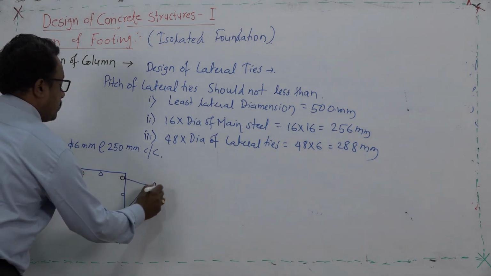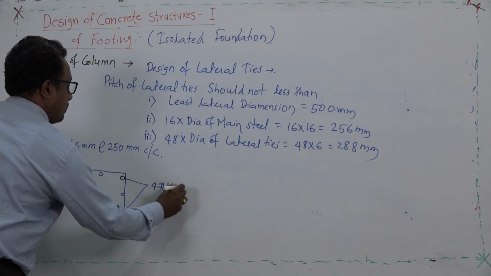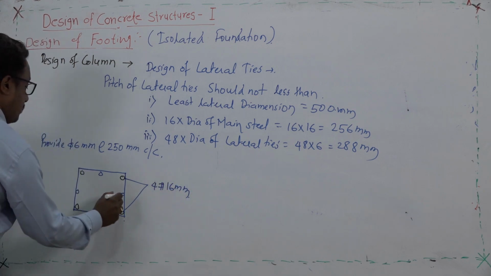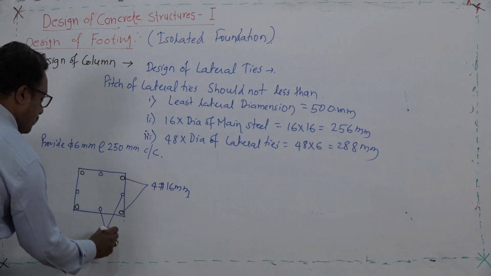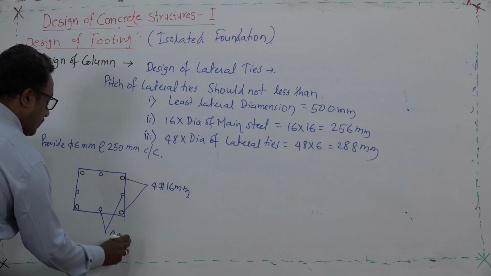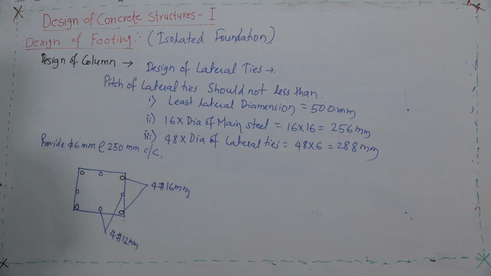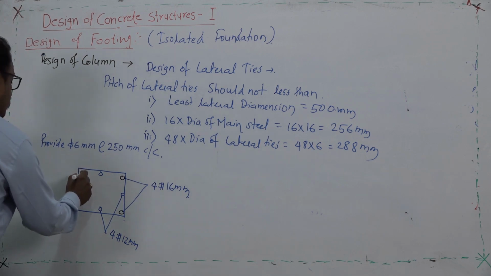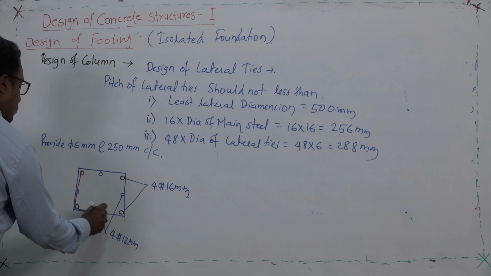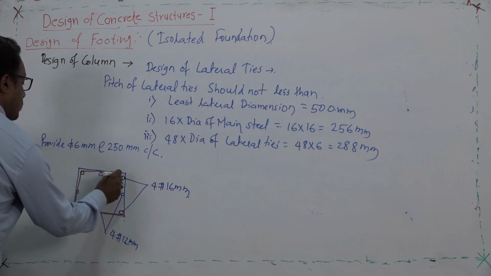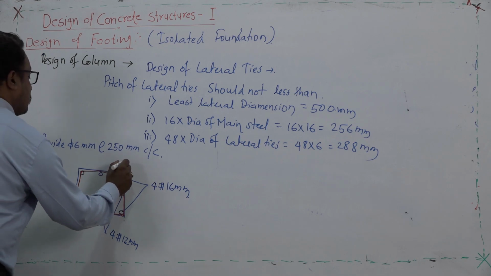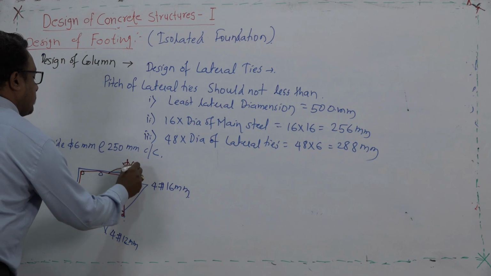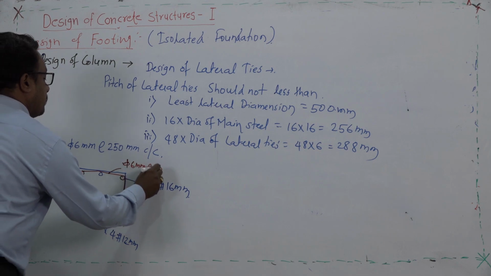So, I will write here 4 bars of 16 mm, whereas 4 bars of 12 mm, and it again consists of stirrups like this. So, these are the stirrups, 6 mm, 250 mm center to center.